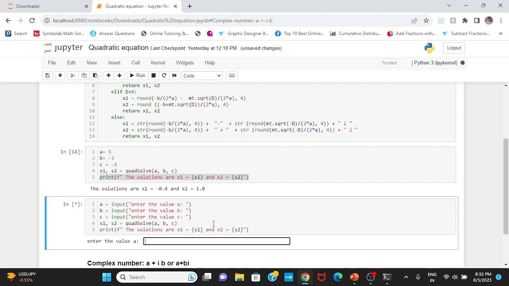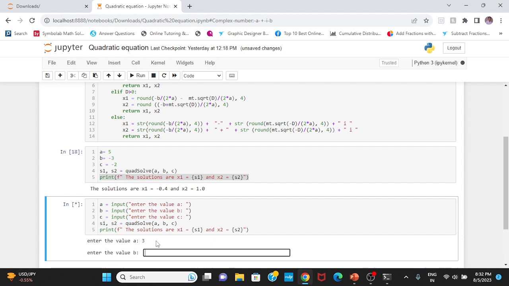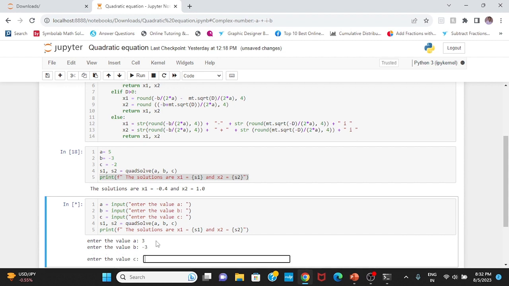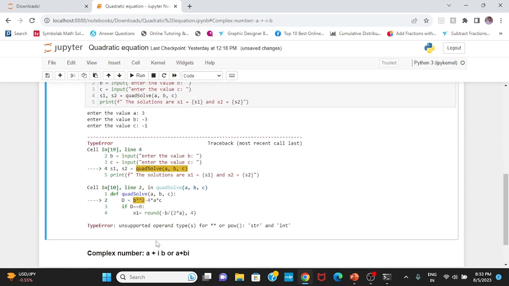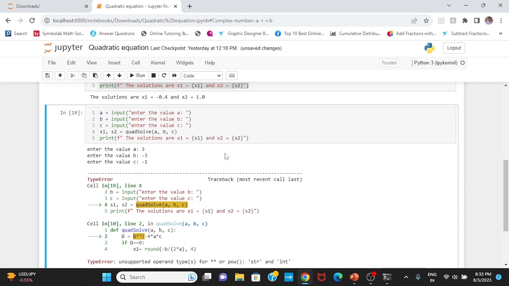And if I run it, you will see it is asking to enter the value of a, like I can give 3, and then the value of b is -2, and this is -1. What is the answer? So it says unsupported operand types for string and integer. Okay, actually we have to take this input as real numbers.